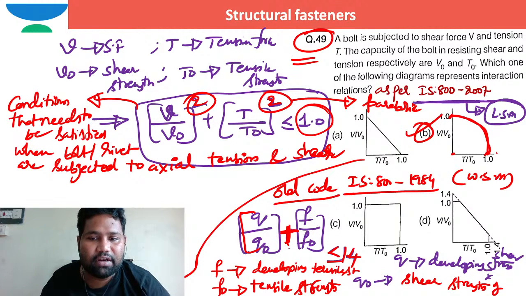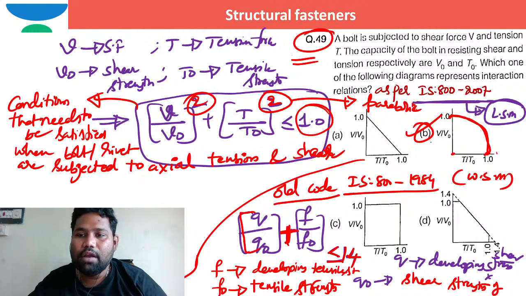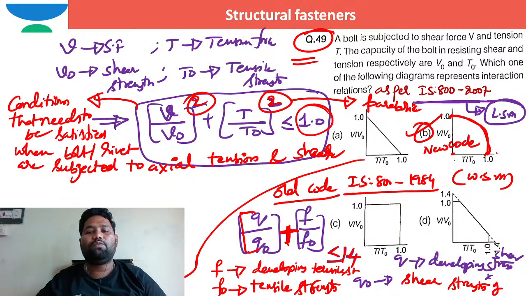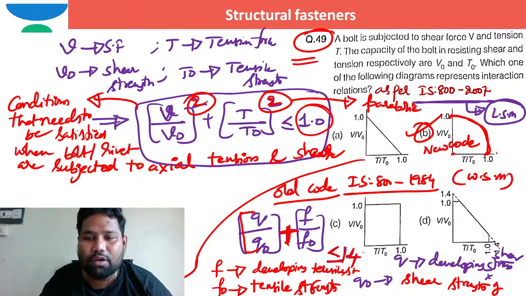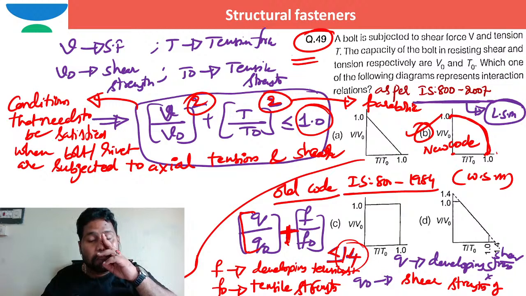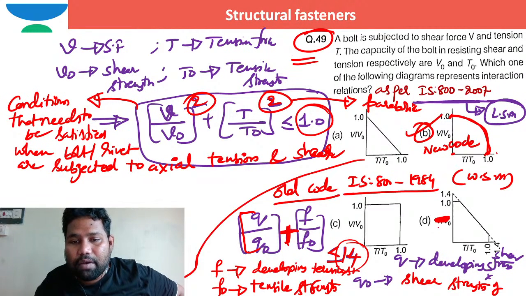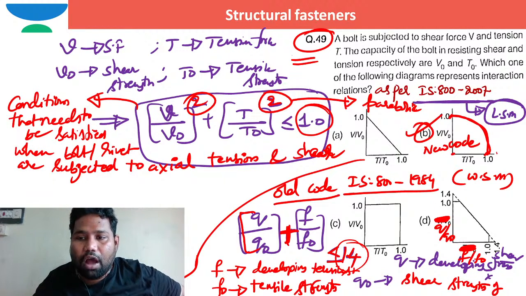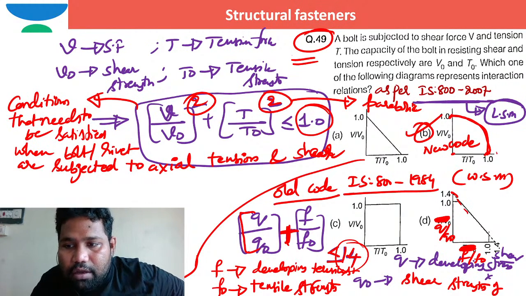So less than or equal to 1 is as per the new code. What is the answer as per old code? It should be less than or equal to 1.4. So here instead of v by v naught, they should give q by q naught, and instead of t by t naught, they should give f by f naught. This is how we can pick the correct option in case of old code of practice.